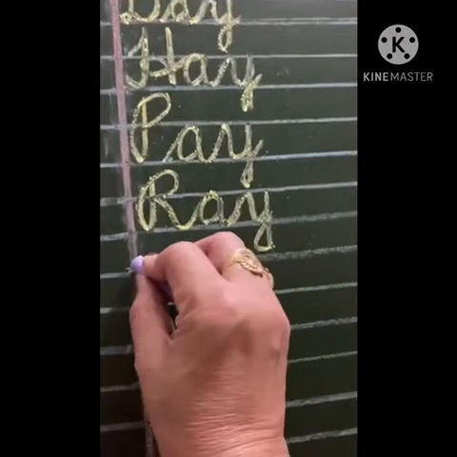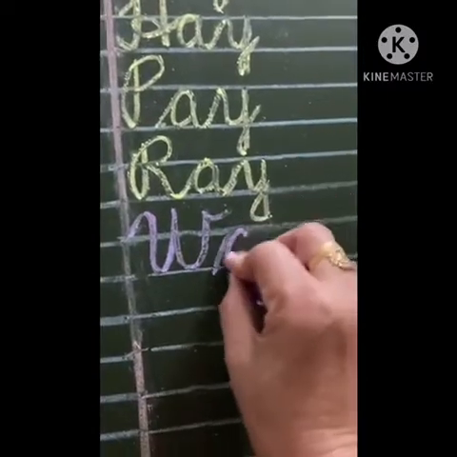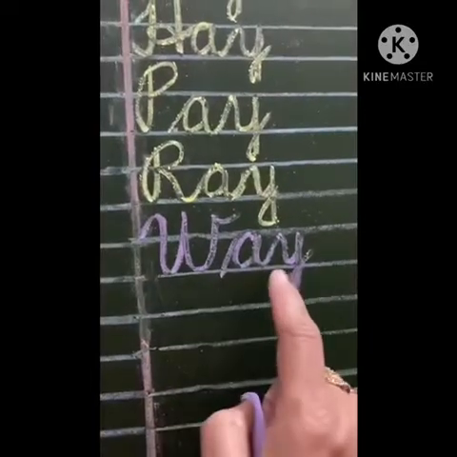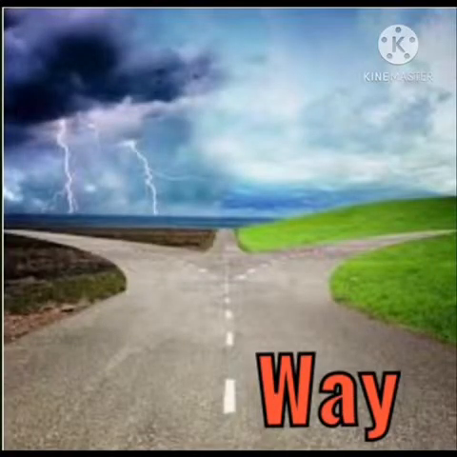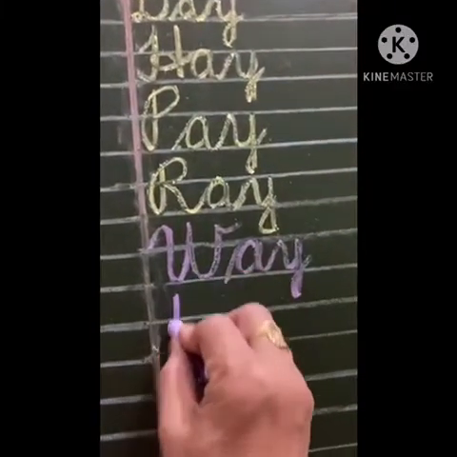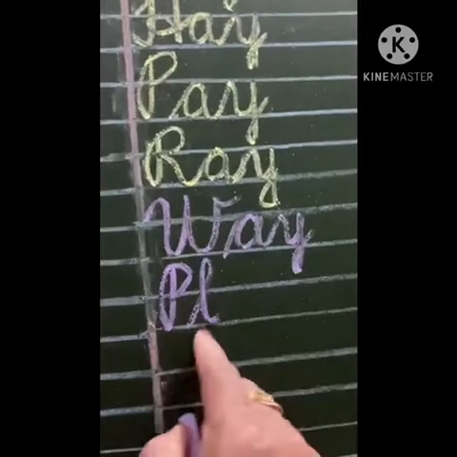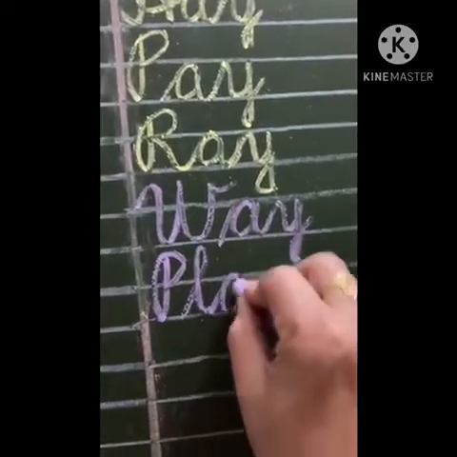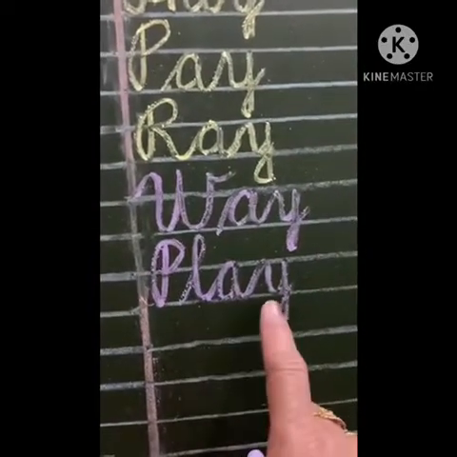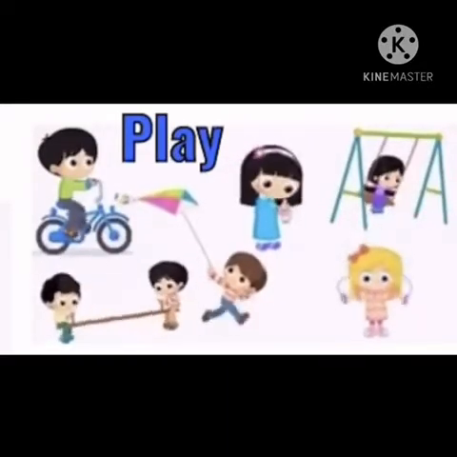The next word starts with capital W, A-Y, and we get the word way. To reach the right place, we take a way. Starting with P and adding L, the sound is pl, A-Y, the complete word is play. Children like to play many games.